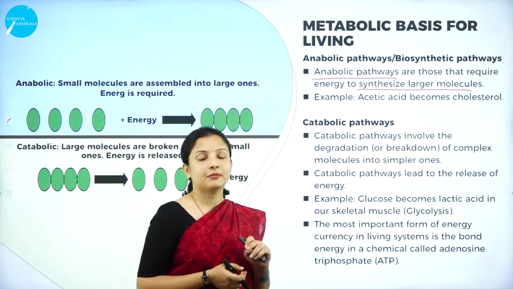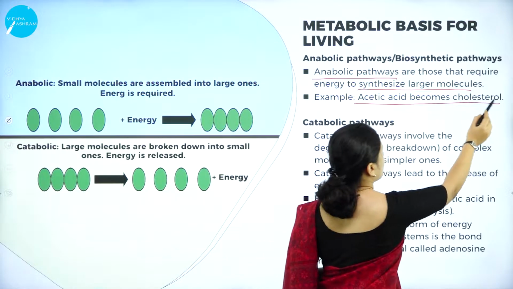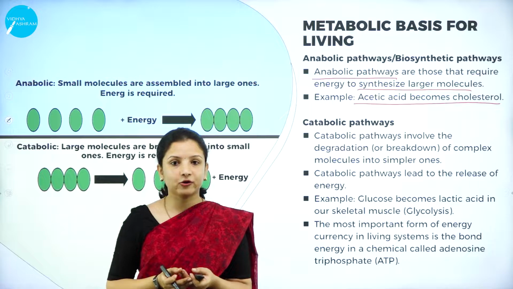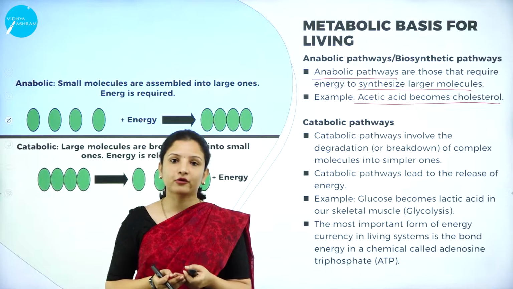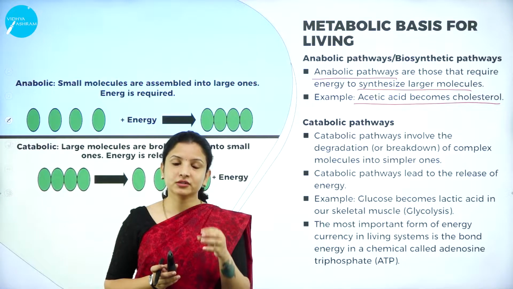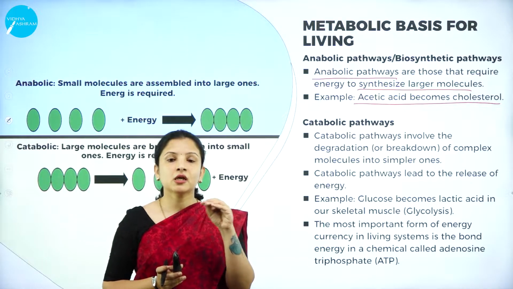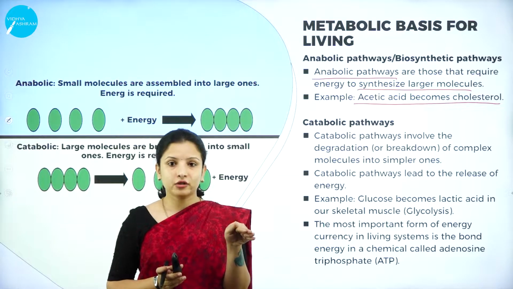One of the best examples of an anabolic pathway is acetic acid becoming cholesterol. Cholesterol is a biomacromolecule. Though lipids are considered to be biomolecules, they remain in the insoluble fraction.